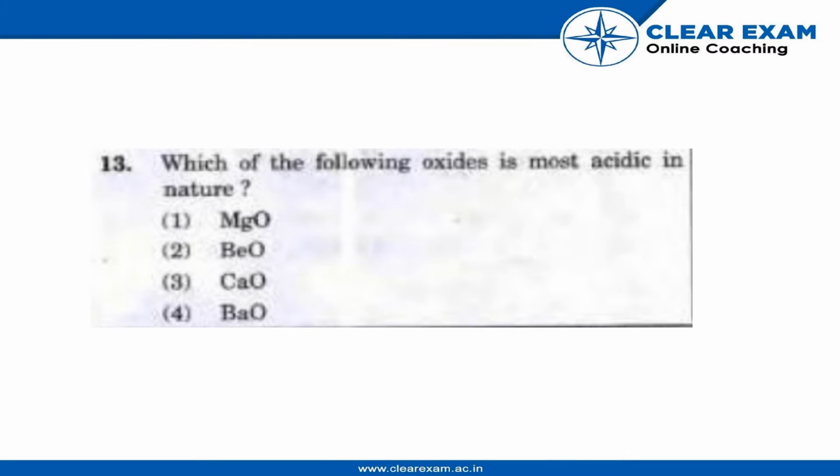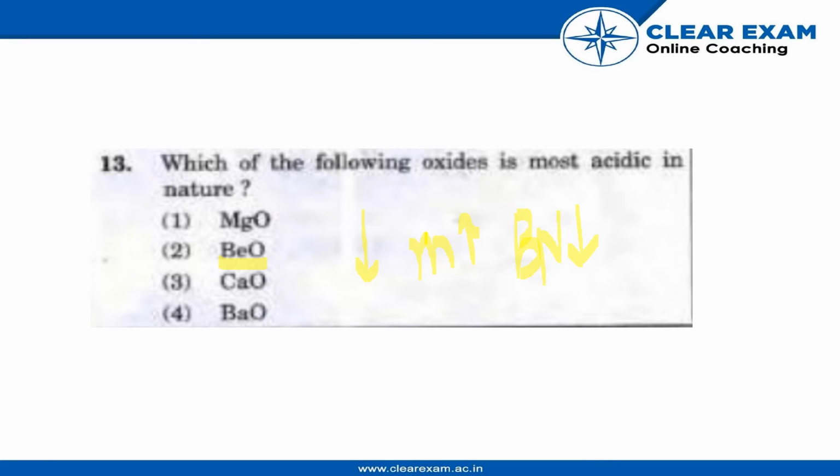In case of metals, as we move down the group, the metallic character increases. The metallic character increases, and the basic nature, let me write it as BN, decreases. So as the basic nature decreases, the most acidic will be BeO according to this.